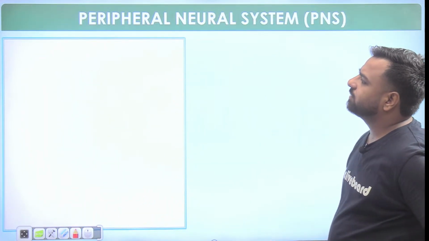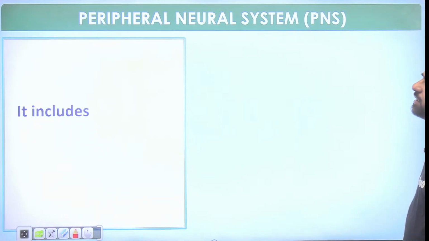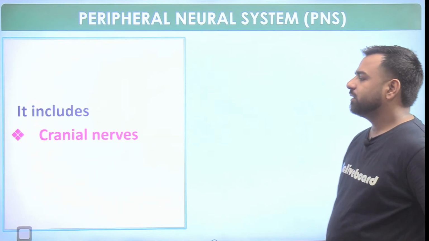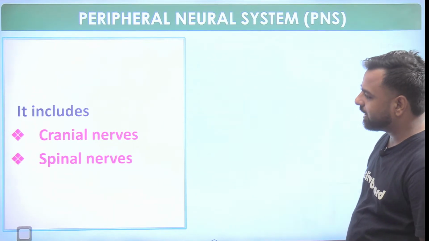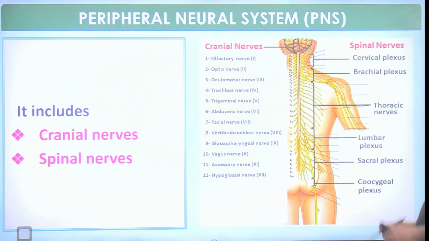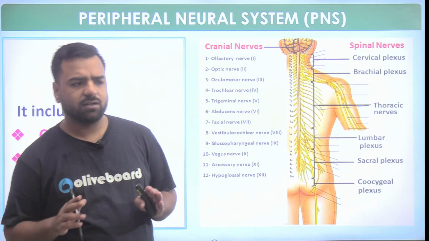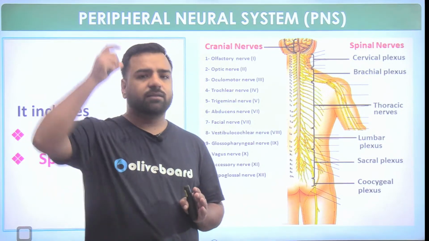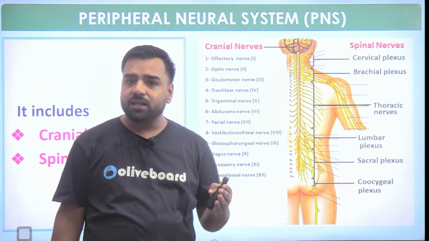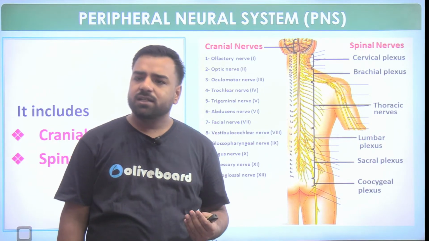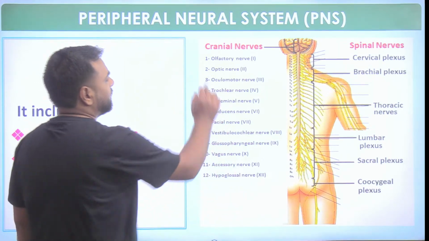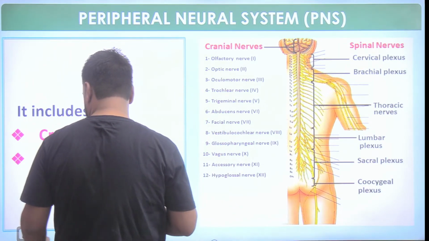Then proceeding further, if I talk about the PNS, that is the peripheral nervous system, it includes the cranial nerves and spinal nerves. Now guys, the cranial nerves are the ones that are linked with the brain. From the name itself it is clear, we are talking about the cranial part, right? The brain section. The spinal nerves are the nerves that are linked with the spinal cord. So see, cranial nerves, you need to remember these names, that's important.